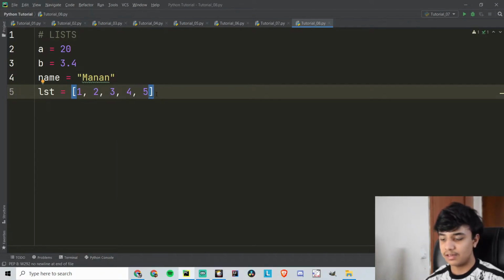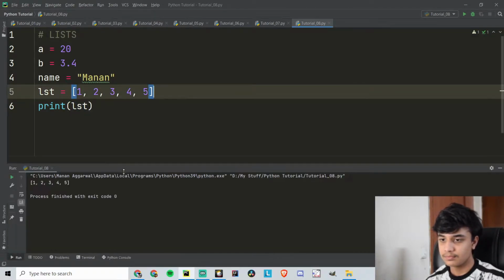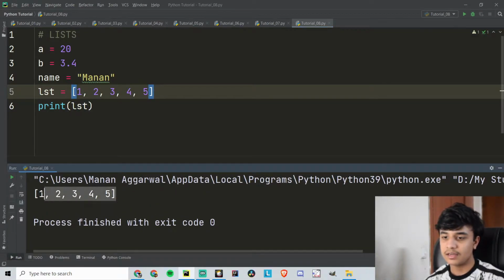So this is my list and I can print this list out. It is a type of data structure which is used to store data. And then we can use print, and then we can print out lst. We can see that our list is printed here.